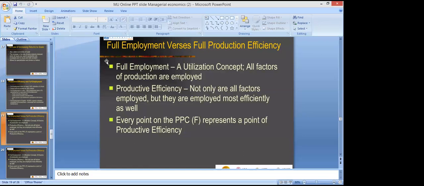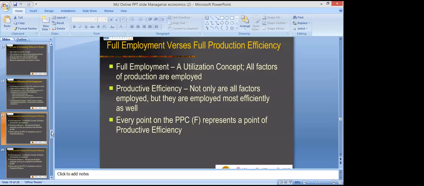There must be an optimum utilization of resources, that means minimum input with maximum output. The resources that we are using should produce the maximum output. That is called optimum utilization of resources, or productive efficiency. So for the PPC that we studied, every point on the PPC curve represents a point of productive efficiency.